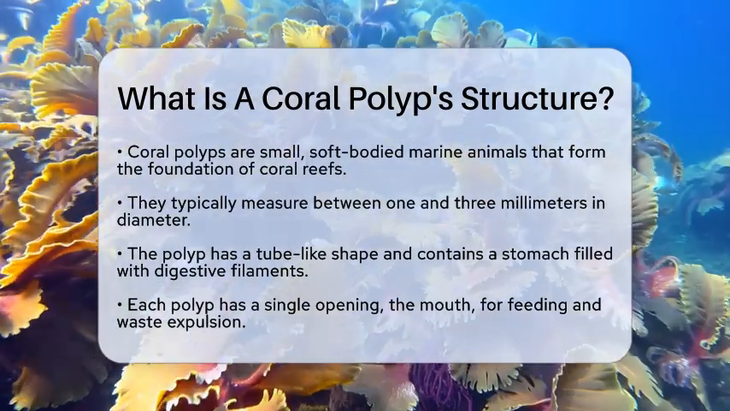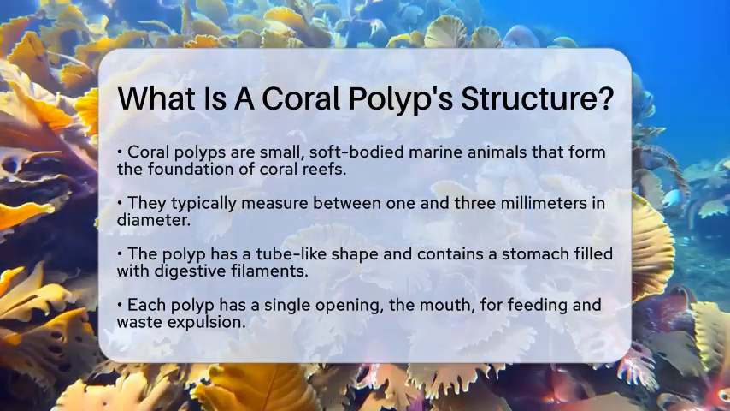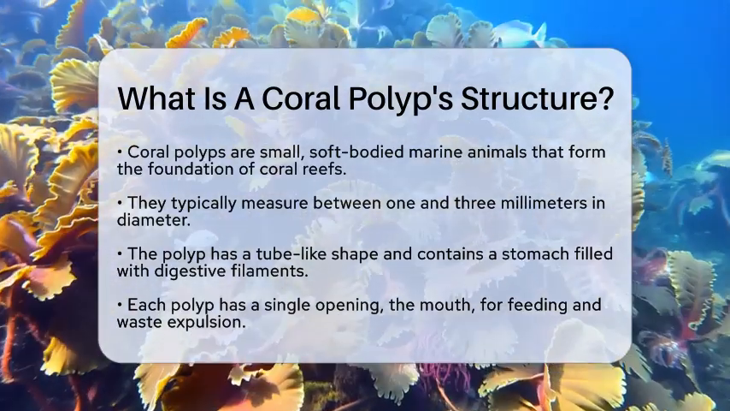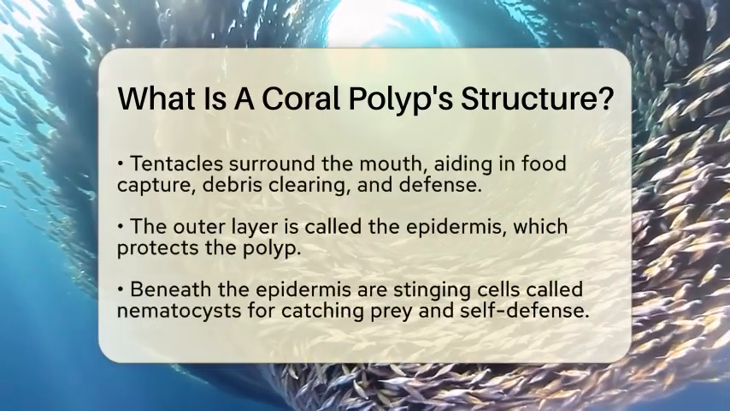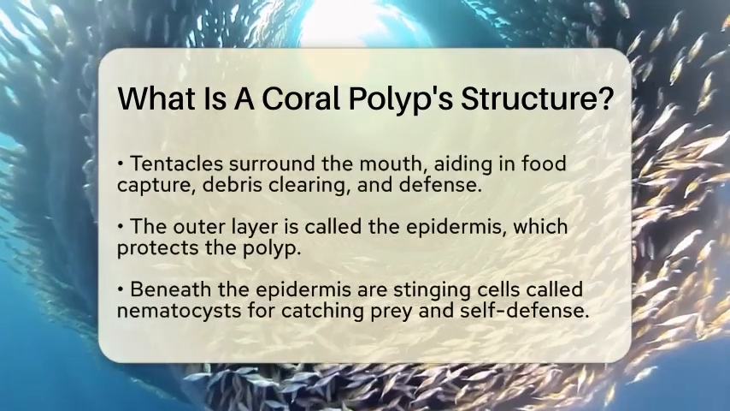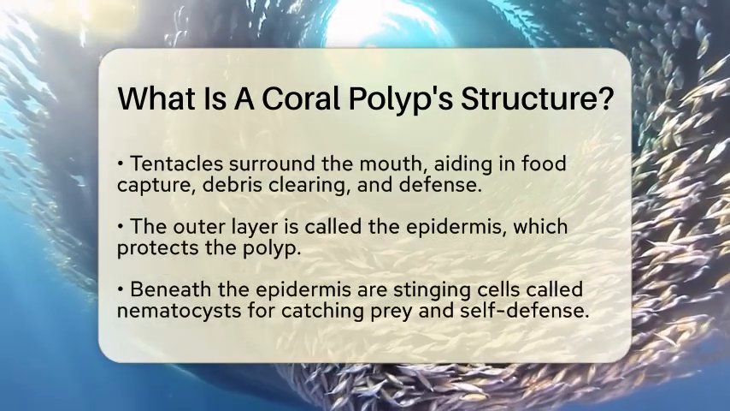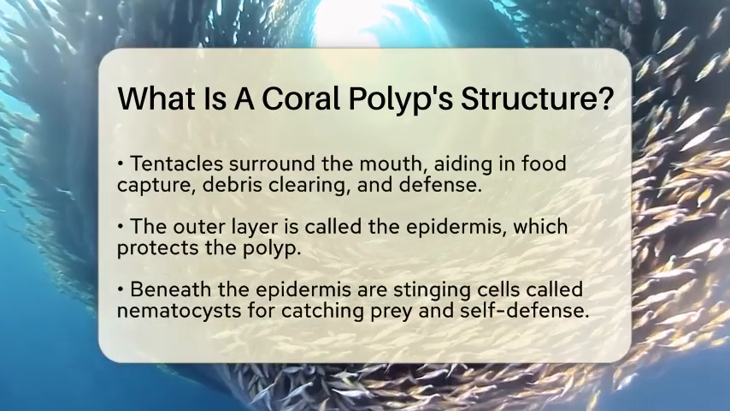This polyp has just one opening, known as the mouth, which is used for both taking in food and expelling waste. Surrounding the mouth is a ring of tentacles. These tentacles are essential for capturing food, clearing debris, and defending against predators.